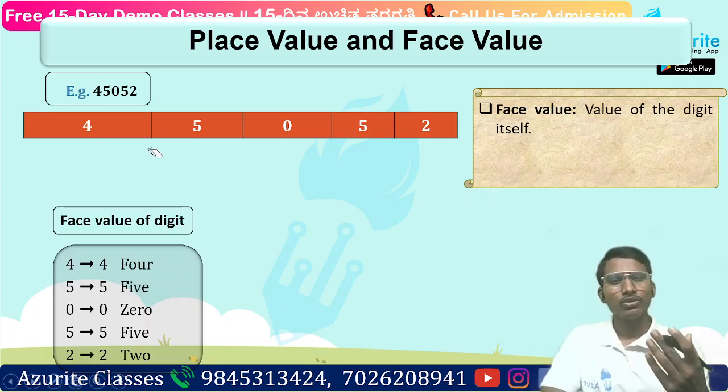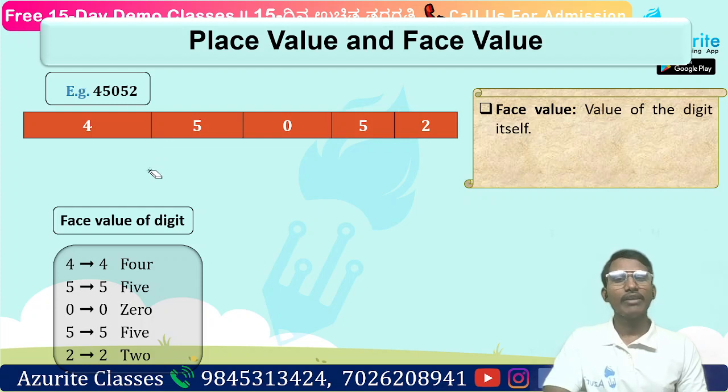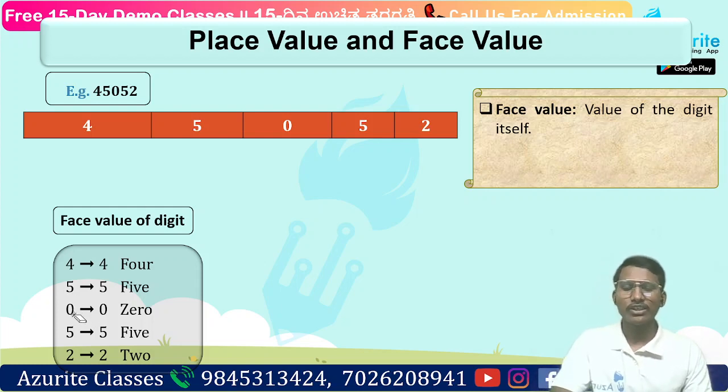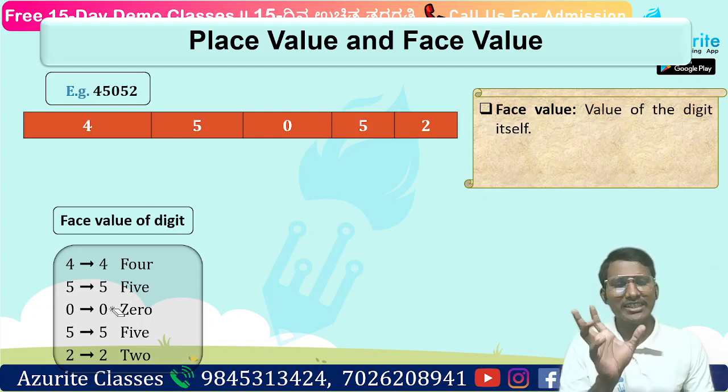Before understanding that, let us write the face value of the digits. The digits are 45052. What is the face value of 4? It is 4 itself. What is the next digit? 5. What is the face value of 5? Yes, 5, right? And next, what about 0? The face value of 0 will be 0 itself, right? That is the digit itself.